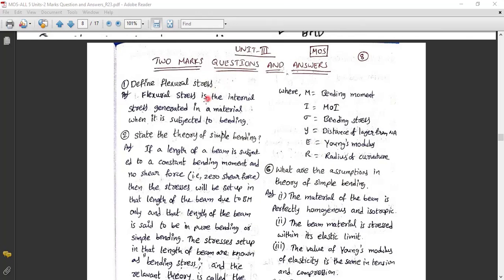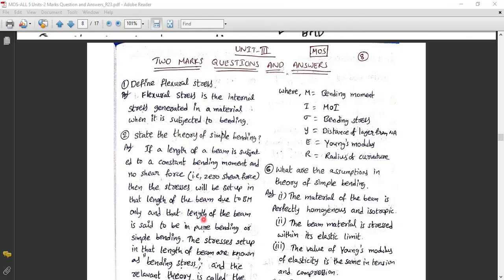Define flexural stresses. What are flexural stresses? Flexural stresses are the internal stresses developed in a material when it is subjected to bending. When you bend a material, some flexural stress is developed, and this stress is studied here.